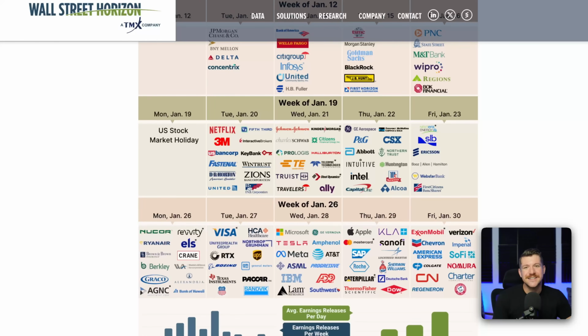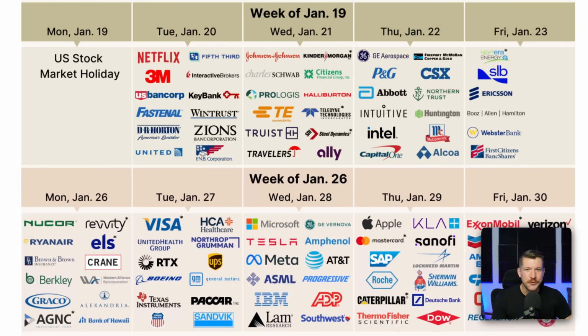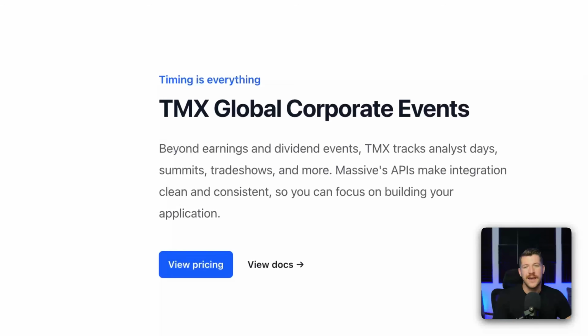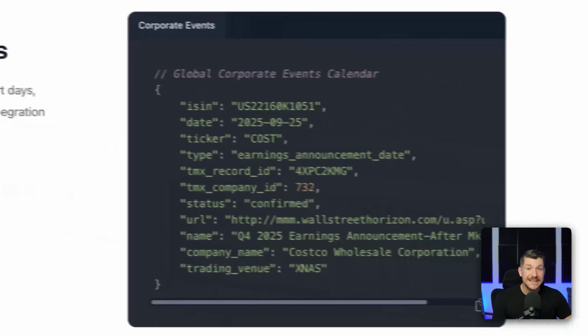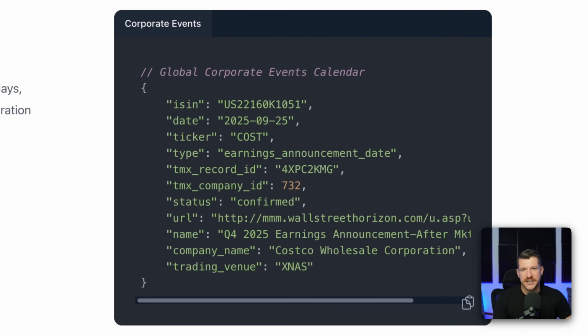to showcase this partnership. For years, getting clean institutional-grade corporate events data has been a massive headache. No pun intended. You needed to cross-reference multiple feeds just to build a reliable calendar like this one. With Massive's corporate events endpoint, powered by Wall Street Horizon data, you get a normalized, daily updated source for thousands of tickers all the way back to 2018.